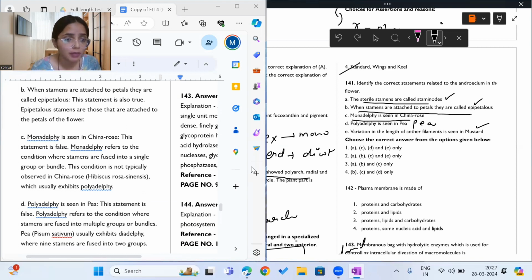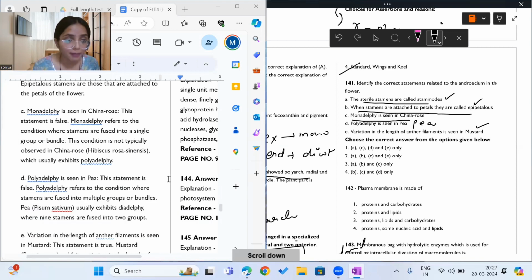Mustard belongs to Brassicaceae family. P belongs to Fabaceae family, Pisum sativum, and it does not have polyadelphi. Okay, where stamens are present in multiple groups, it does not have that condition. Okay, so we have A, B, C, and E as the correct option. A, B, C, and E as the correct answers. Okay.